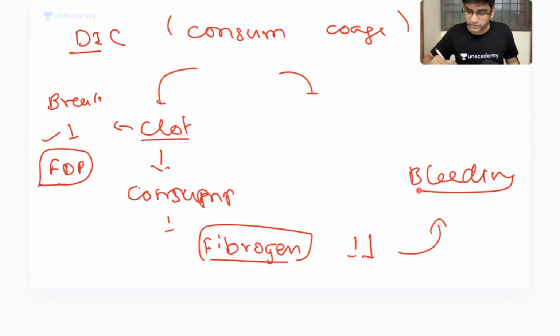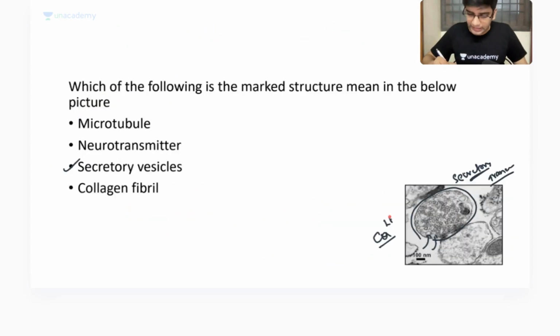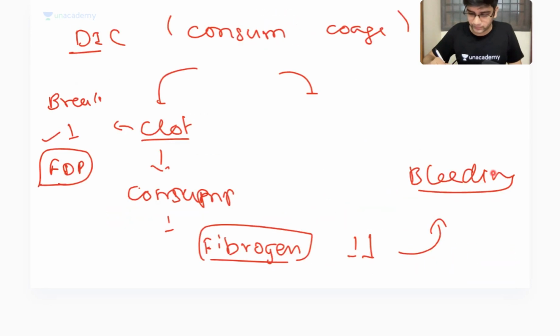So the other organelle, the first image: what I told was that I'm not able to say what organelle it is. It could even be a neuron end, since in electron microscopy I don't have the surrounding structures to say what it is. Fine. Just a secretory vesicle, that's all.